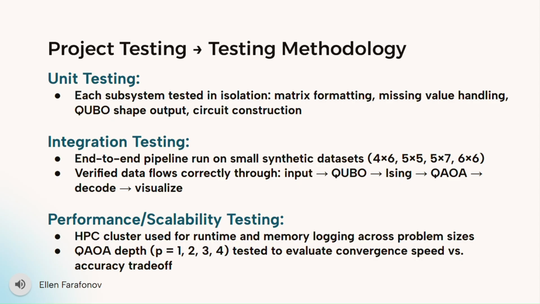And then it was integration testing, which is where we ran the full pipeline end to end on smaller synthetic data sets of matrices of size 5x5, 6x6, and others. And we verified the flow, so from input to Cubo to Ising to QAOA, and then decode and visualize it. And next was the performance and scalability testing, where we used the HPC cluster to log runtime and memory and tested the QAOA at different depths of 1 to 4 to evaluate the trade-off between convergence speed and accuracy.